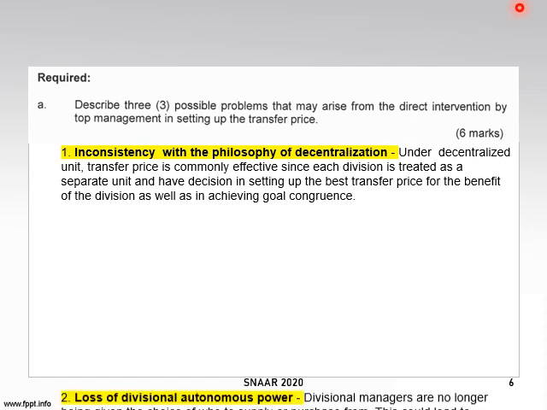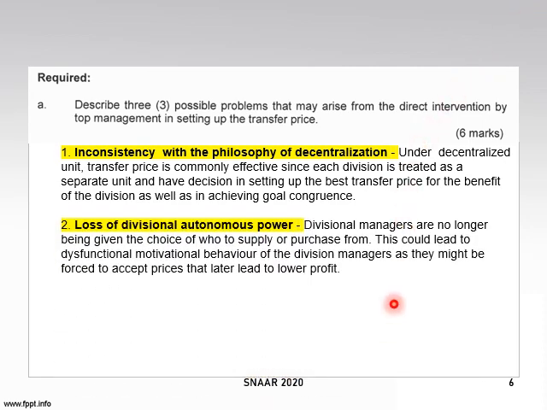Next one, loss of divisional autonomous power, because the divisional manager no longer being given choice to whom they supply ataupun purchase from. So, bila dia rasa macam dia tak ada power, dia mungkin akan ada masalah motivational. Dia punya motivation dia akan down. Okay, because the manager might be forced to accept price that later lead to lower profit for the division.